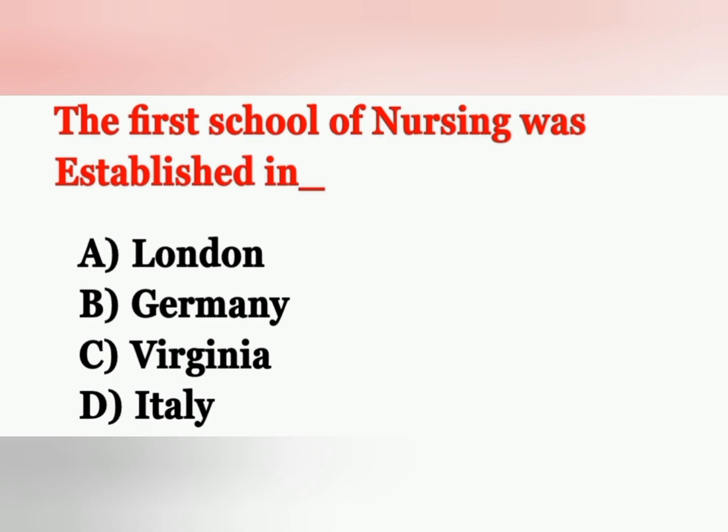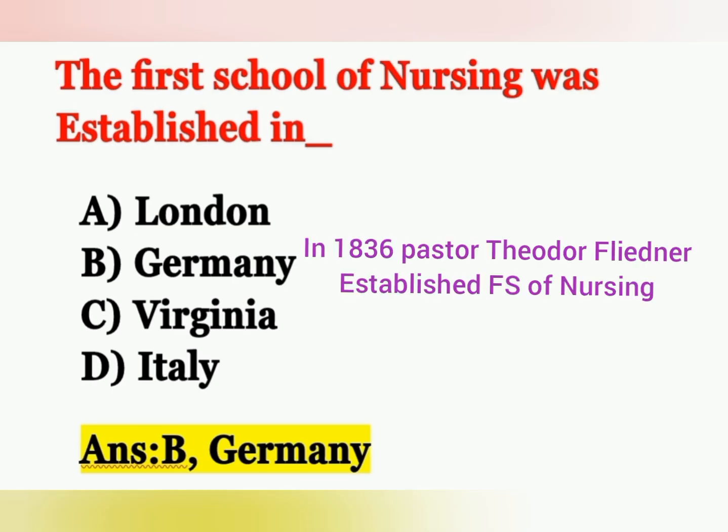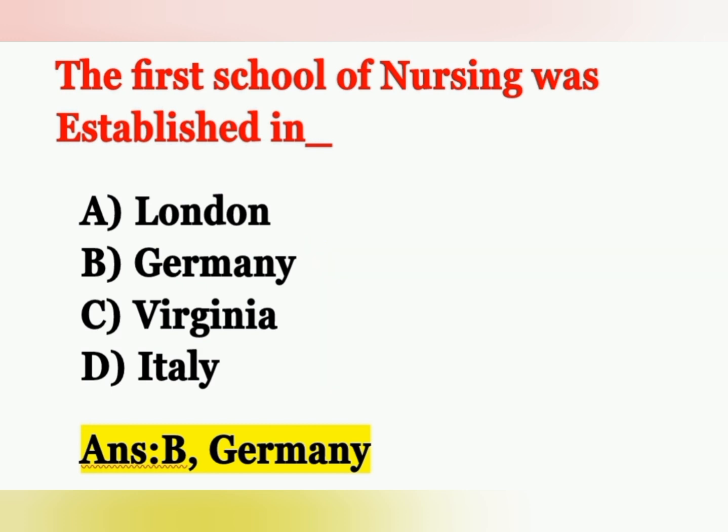The next question, the first school of nursing was established in. Options, option A London, option B Germany, option C Virginia, option D Italy. The first school of nursing was established in option B, Germany. In 1836, Pastor Theodor Fliedner established the first school of nursing in Kaiserswerth in Germany. Okay, here Germany is there, so option B is correct.